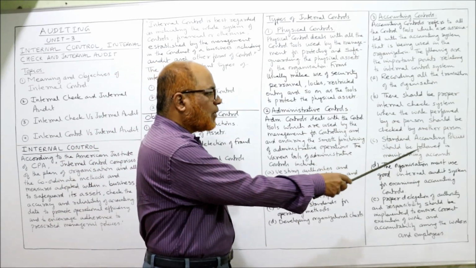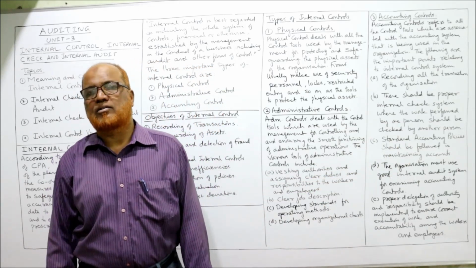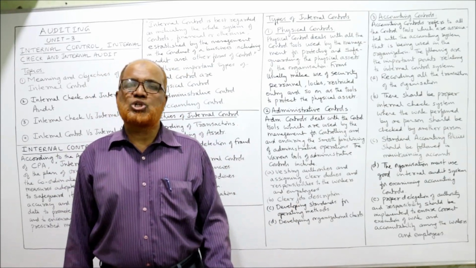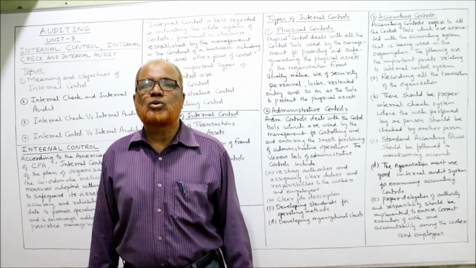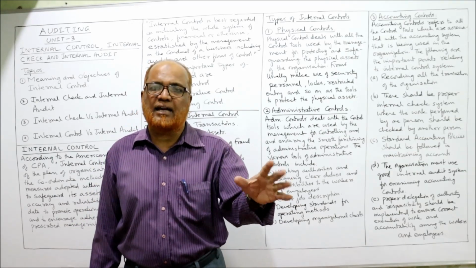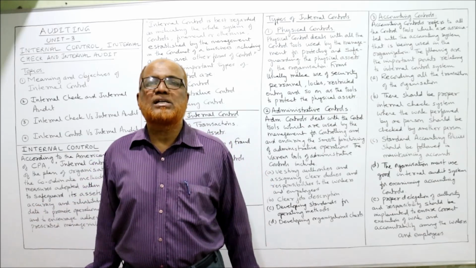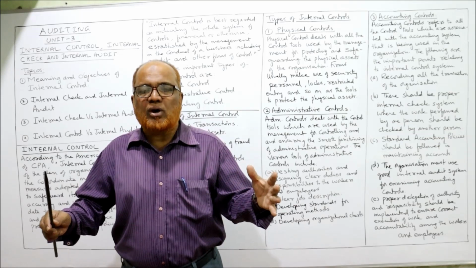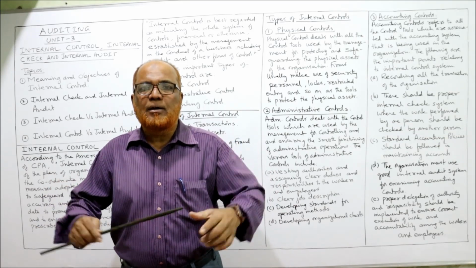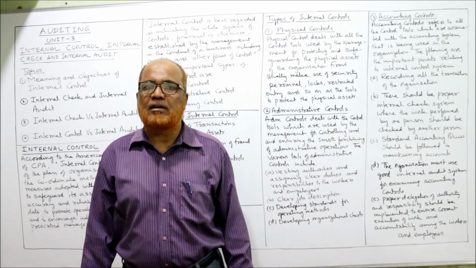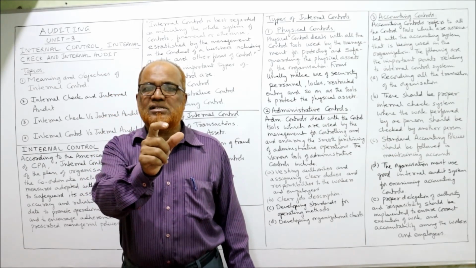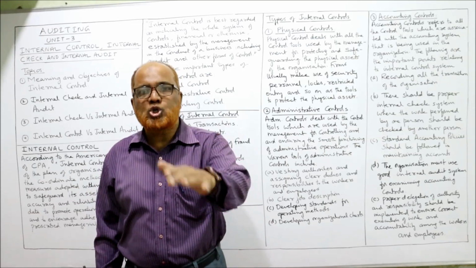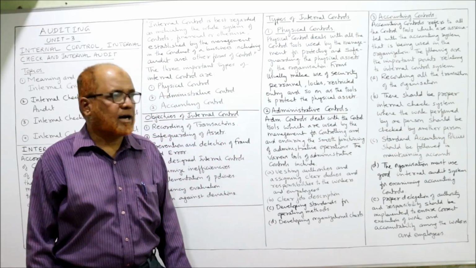Thirdly, standard accounting policy should be followed in maintaining accounting standards. Nowadays, every country will have standard accounting policies and procedures. Like in India, we have the Institute of Chartered Accountants of India, ICAI, which will issue accounting standards on different topics of accounting. And all the business organizations functioning in the country must follow the accounting standards. Standard accounting policies, the accounting standards issued, should be implemented in the accounts.